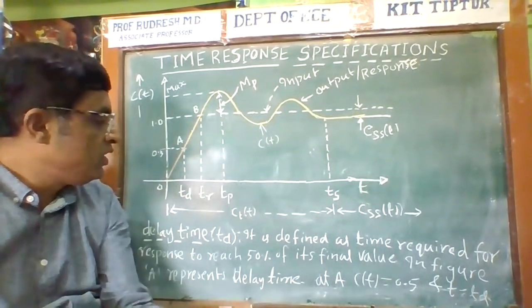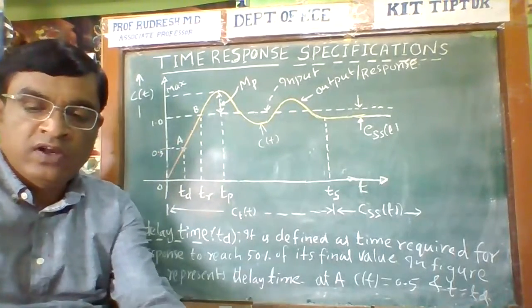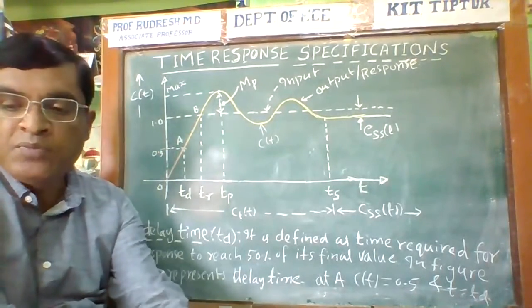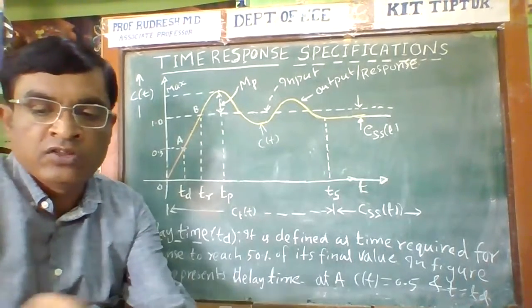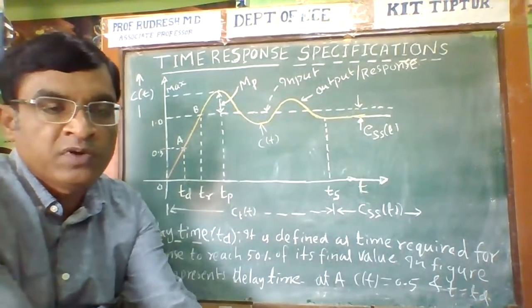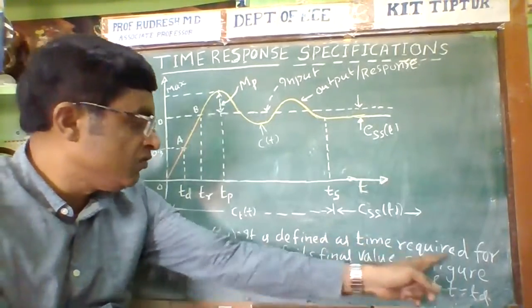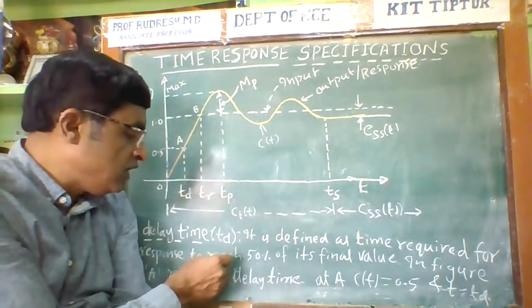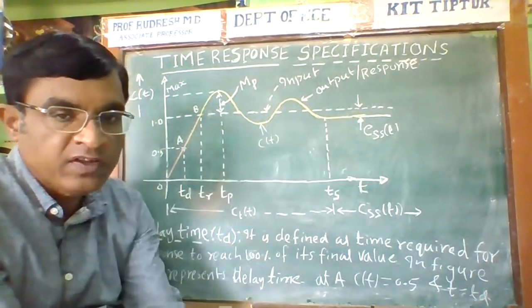The rise time means what here? It is defined as the time required for the response to reach 100% of its final value, instead of 50%.